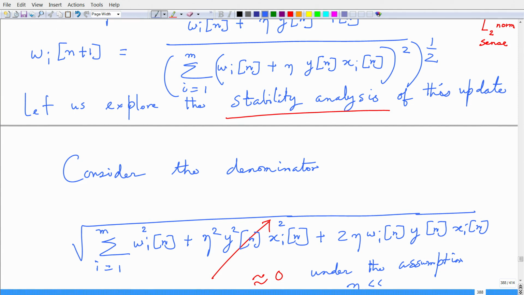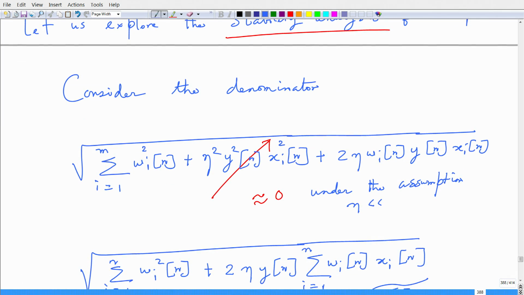I expand this square, which is in the a plus b whole square form, and I get wi square of n plus eta square y square of n xi square of n plus 2 times eta times wi of n y of n times xi of n. So, I just expanded it in the form of a plus b whole square.